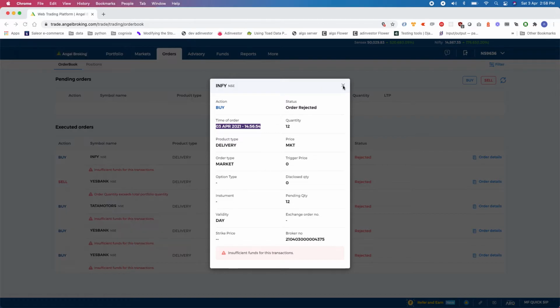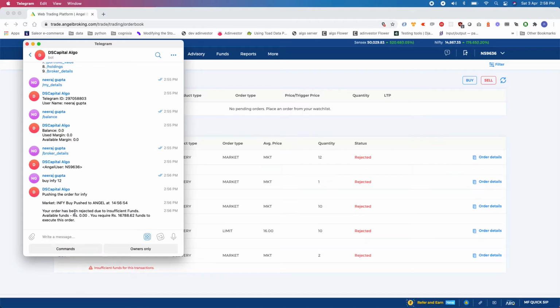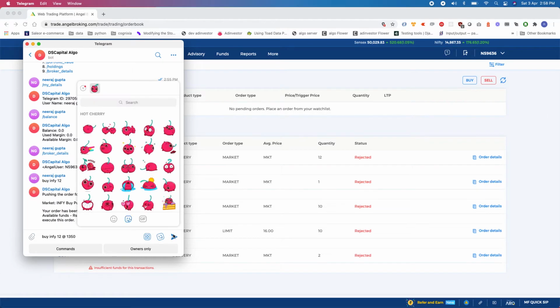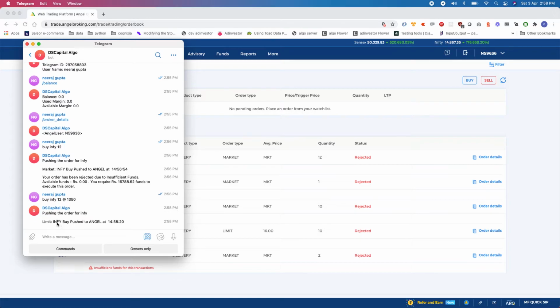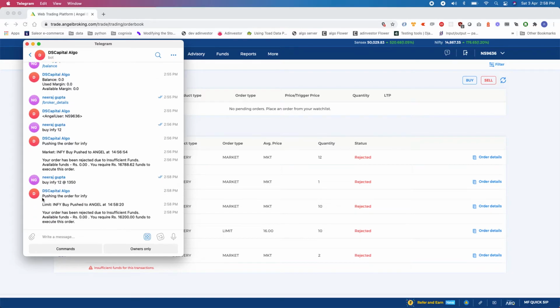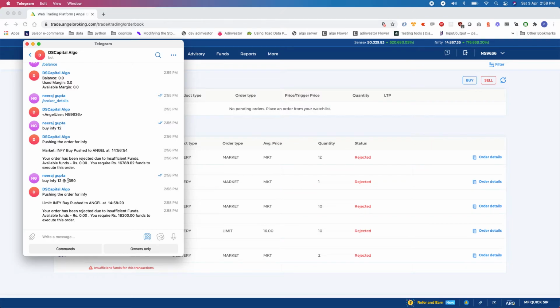Now, let's try another thing. Suppose I don't want to buy Infosys at the current price, but I want to buy at 1350. Let's see if it works. Yes, so now you can see I want to buy at my particular price, not the market price. Then it has to be a limit order. It's not going to be a market order.